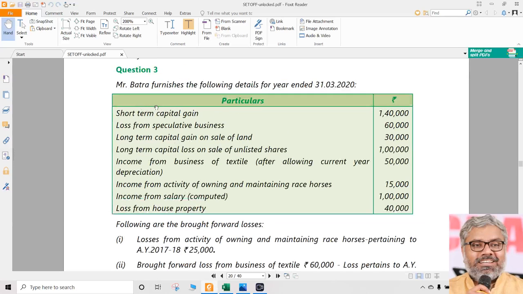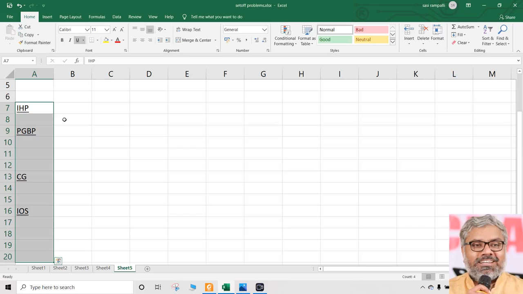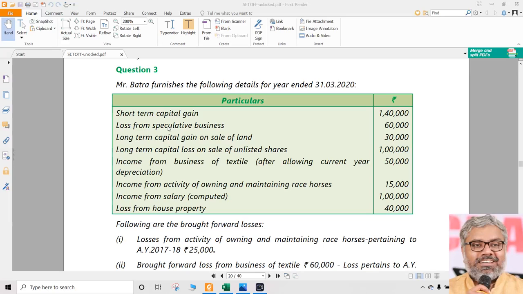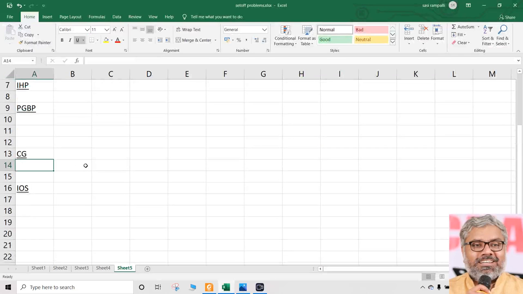Now one by one, let us take positive items as usual. First stepwise, write down the heads of incomes, full forms of course. In the exam you write them as side headings with proper underline and all that. So like that if you do, that is like a heading. Within that you can write the details of each head of income, whatever comes into our purview. So first of all, short-term capital gain, he said, that is 1,40,000. Gain we can write here definitely within the capital gain. So I'm writing it a little bit separately. Short-term capital gain, right?